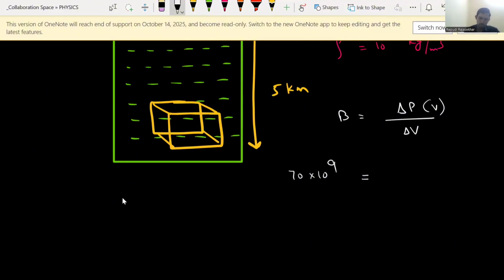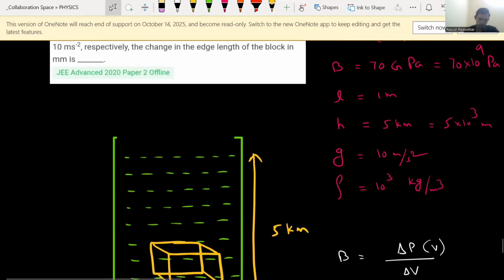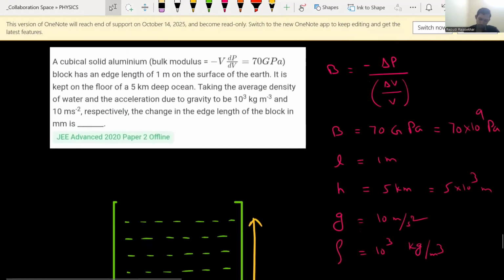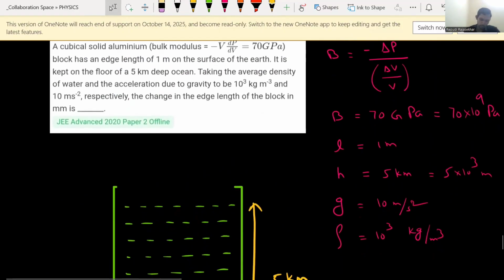Now let us see this question completely. See, when you take this cube, whatever cube they have taken, and you keep it inside, excess pressure is produced. Delta P stands for change in pressure or excess pressure. Excess pressure is because of what? Excess pressure is because of nothing but the fluid.